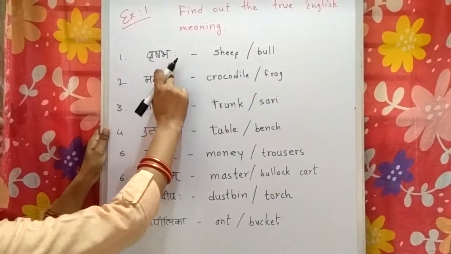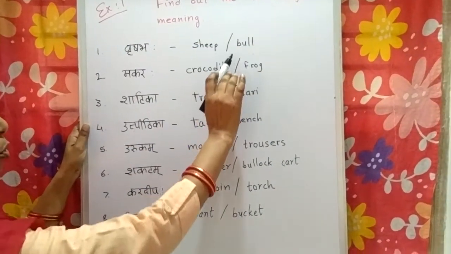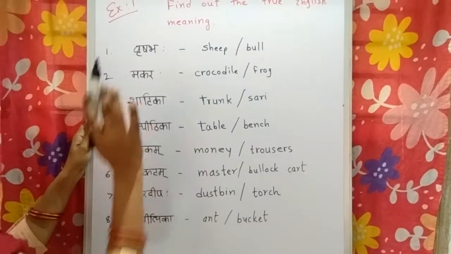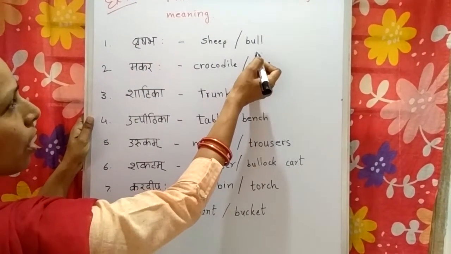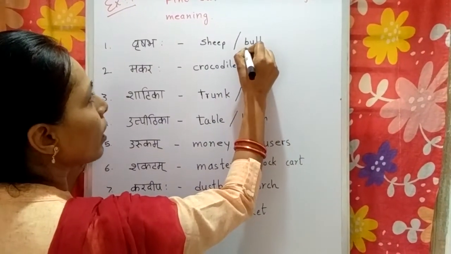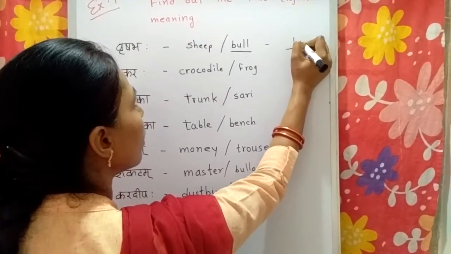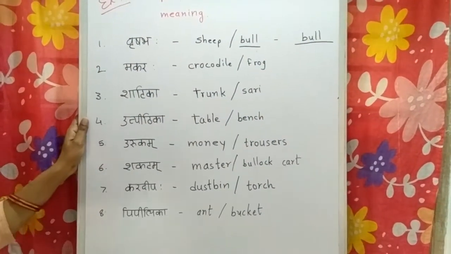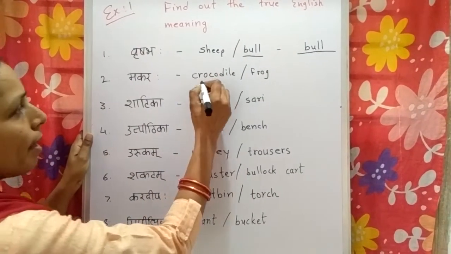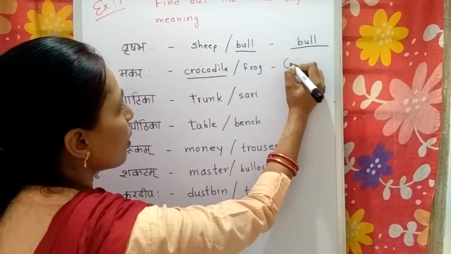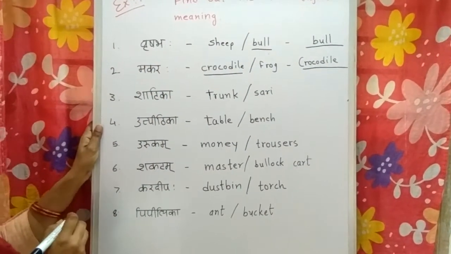First word is Vrushabah. There are two words given here, sheep and bull. We have to find out the true English meaning of this word. Vrushabah means bull. So we underline the true meaning and you have to write in the blank here bull. Okay. Now second is Makarah. Makarah means crocodile. You have to write here crocodile in the blank.